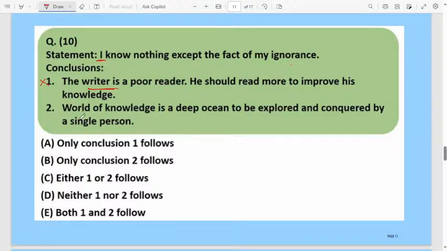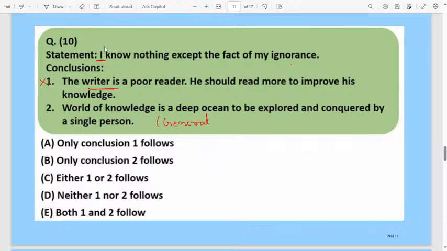The world of knowledge is a deep ocean to explore and cannot be conquered by a single person. Here, I don't know the thing means I don't have any knowledge. Take the statement like that only. Here this conclusion is giving the general rule, otherwise a generalization. You can consider it a general statement here.